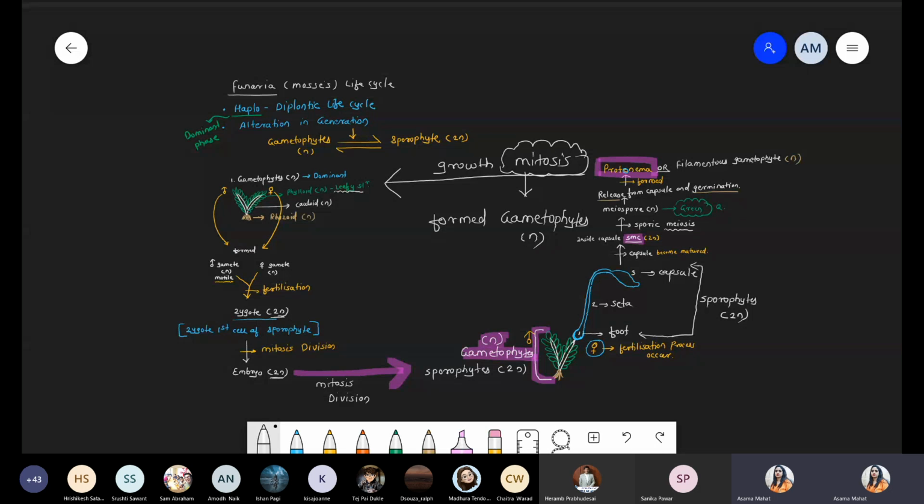These are the life cycle of the Funaria. Very easy, very simple, and a more important word, that is protonema. Remember this point, protonema.